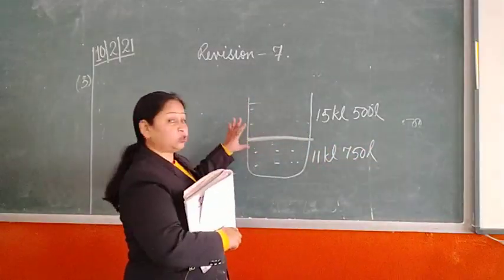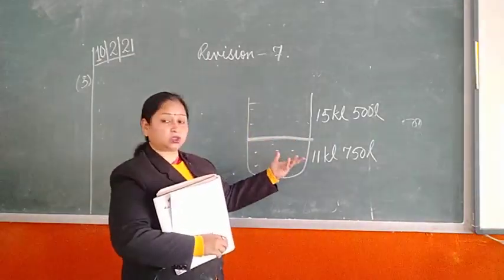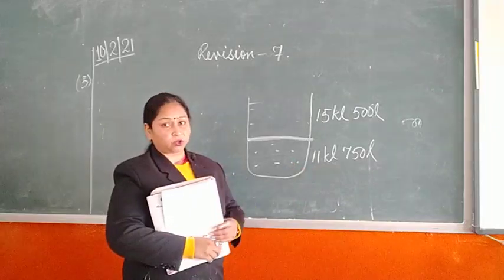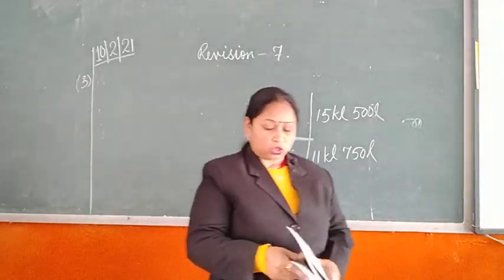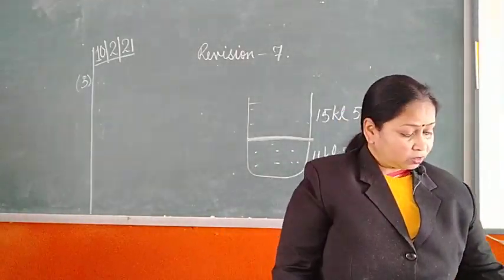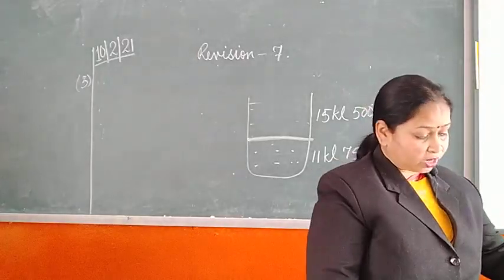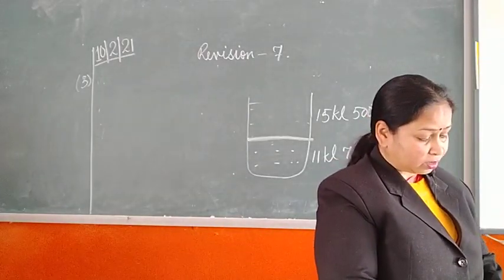Then what about the rest of the water? How to find out how much was consumed? Just subtract it and get the answer. Okay. So we did only these 6 questions from your metric measures. Then there were no word problems in the time chapter, only conversions were there.